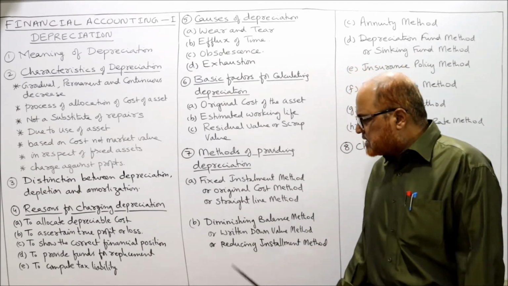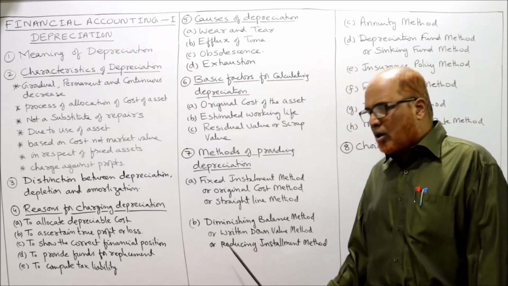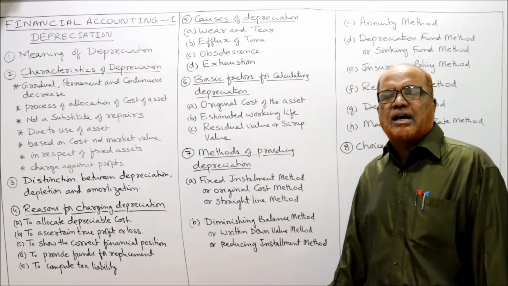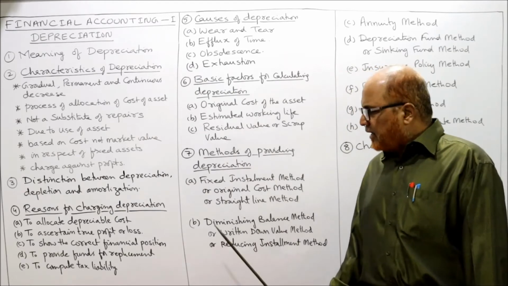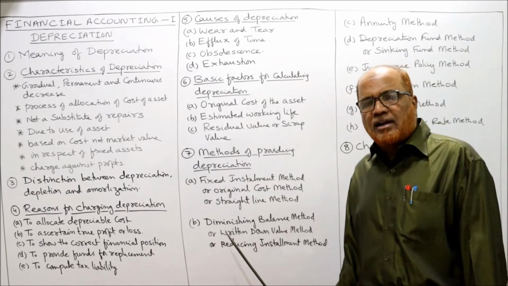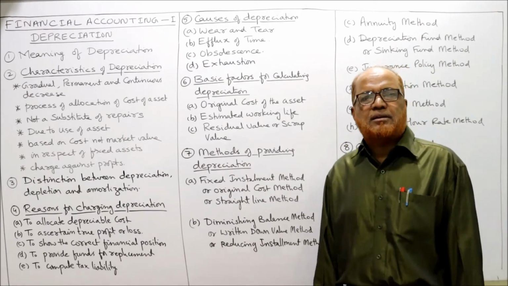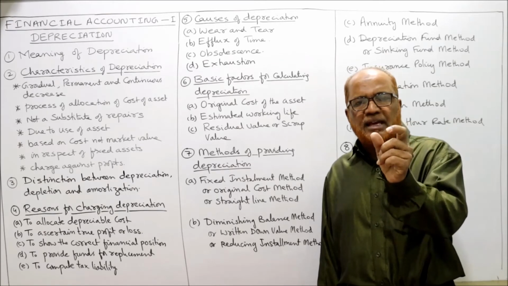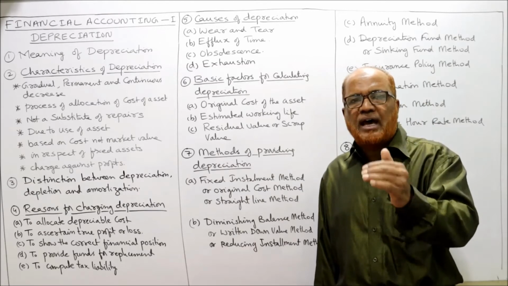Now the second method is the diminishing balance method. Diminishing balance method or written down value method or reducing installment method. Again, three different names are there, ultimately it means the same. In this method, a fixed percentage will be calculated on the written down value of the asset.